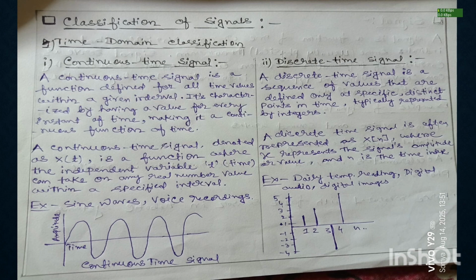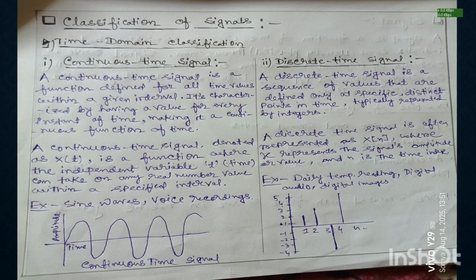A continuous time signal is a function defined for all time values within a given interval. It is characterized by having a value for every instant of time, making it a continuous function of time. A continuous time signal is denoted as x(t), a function where the independent variable t can take any real value within a specified interval.